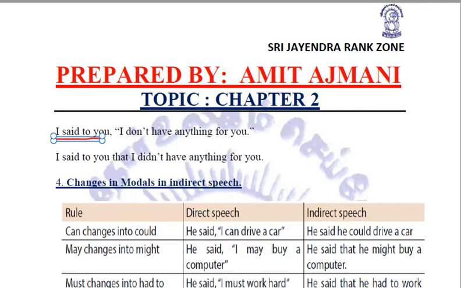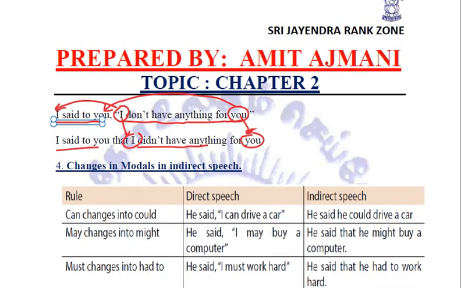I said to you, "I don't have anything for you." "I" is standing for "I" only, and this "you" is standing for "you" only. So quite simple to do. We don't have to change anything. So I said to you that I didn't have anything for you. Here "you" remained as "you" only. Clear? So this is the change in the pronouns.